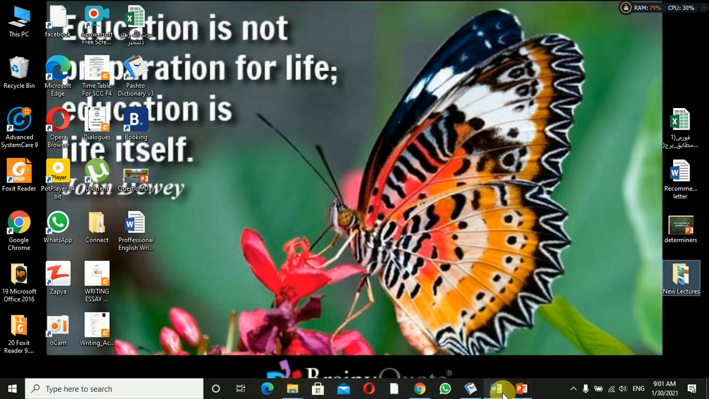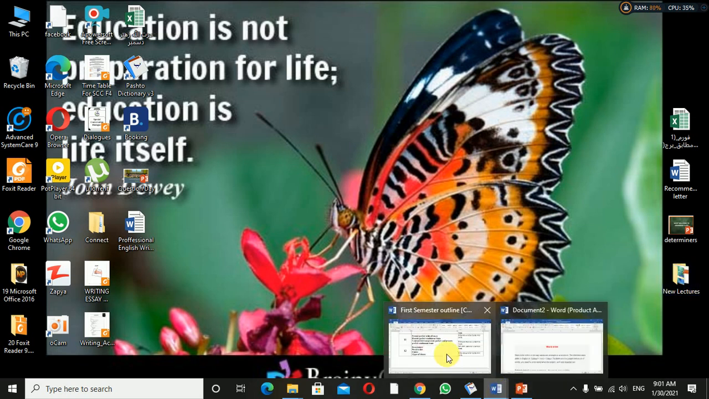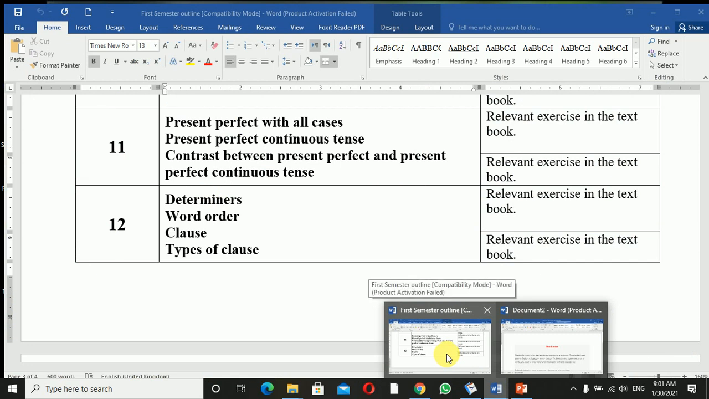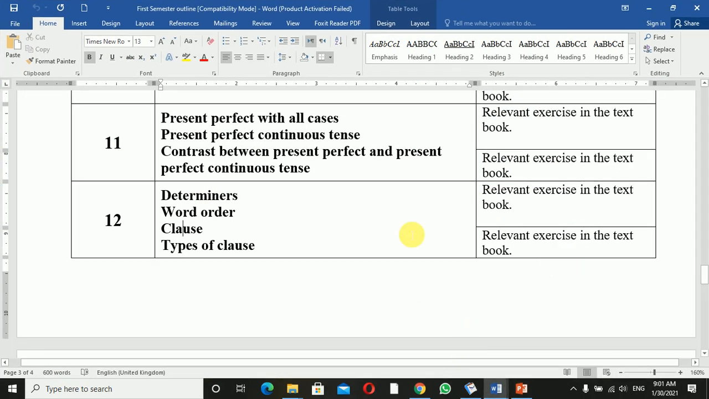Before I start the new lecture, I would like to give you a quick review of the previous lecture. In the previous lecture we talked about present perfect with all cases. We also discussed present perfect continuous tense, and finally the contrast between present perfect and present perfect continuous tense. So that was week 11. We discussed all of them. If you have any questions regarding them, you can still ask and leave your questions on the WhatsApp groups. Inshallah, I will try my best to get your questions answered.